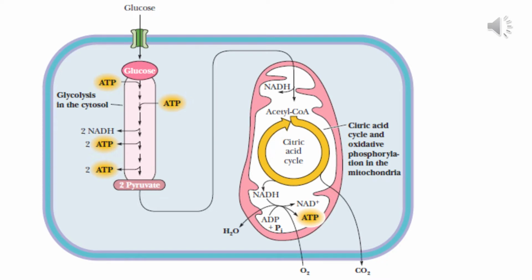And inside the mitochondrion, this pyruvate is first converted into acetyl coenzyme A, then it enters the citric acid cycle, then the products of the citric acid cycle enter the electron transport chain. That means once the pyruvate is produced, all the remaining reactions of the aerobic pathway take place inside the mitochondrion. And carbon dioxide is generated inside the mitochondrion, and so is water. And what about the oxygen we are consuming during breathing? That oxygen is going to the mitochondrion for the generation of water.